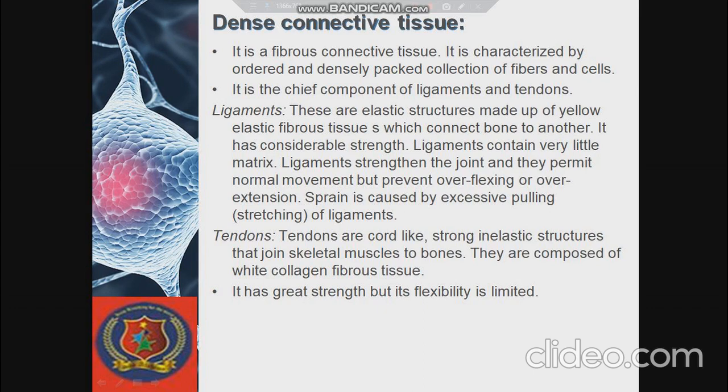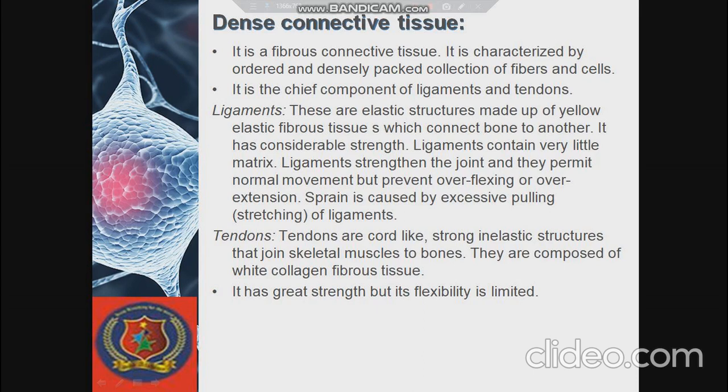Ligaments strengthen the joints and permit normal movement, as I told you, because ligament joins both bones, whenever you fold your hands or any part of the body, it is possible for you to move it without any strain.